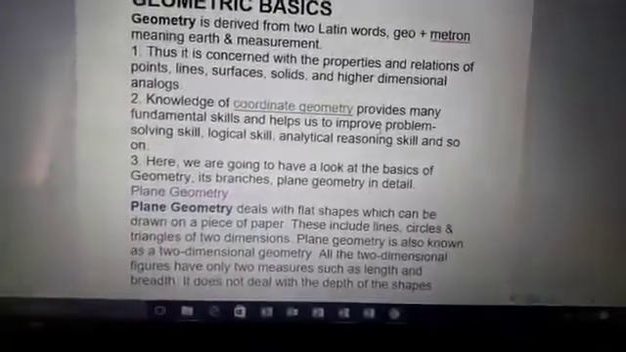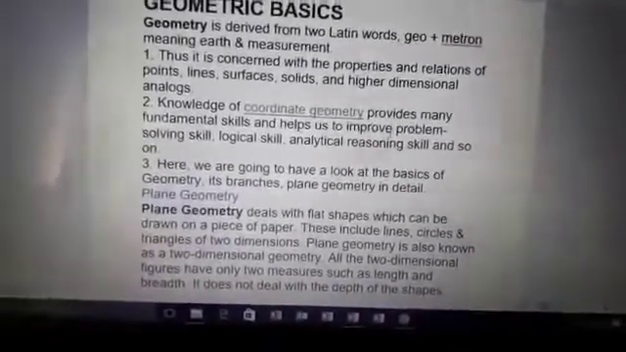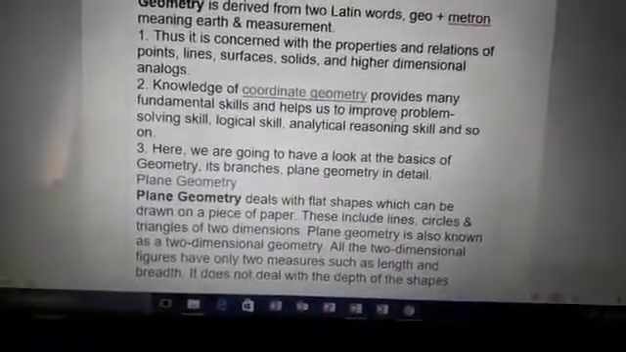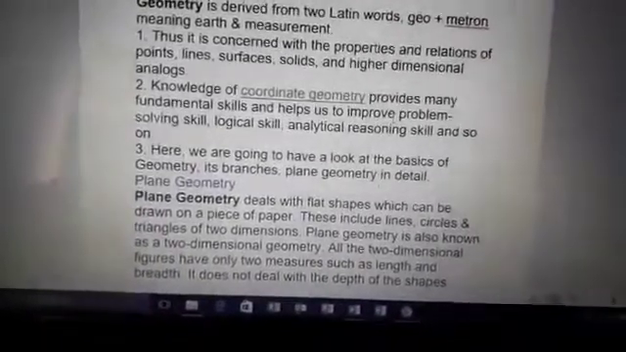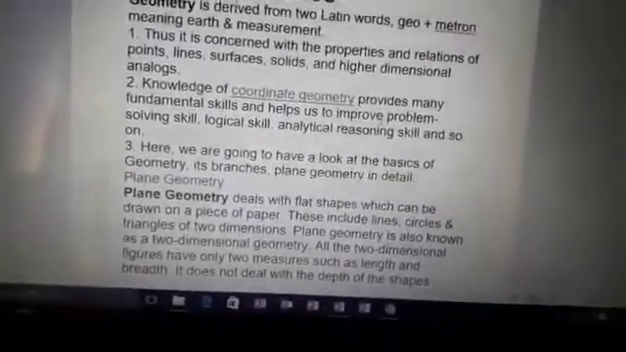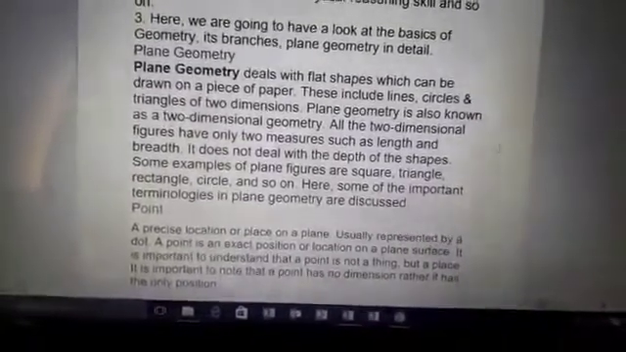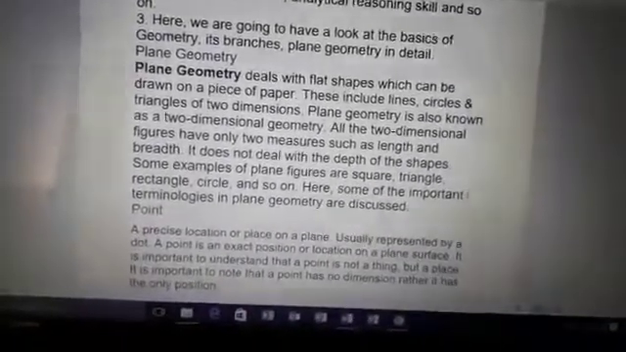Here we will learn about the branches of geometry. The branches of geometry are mainly of two types. One is plane geometry and another one is solid geometry. But here we will discuss plane geometry in detail. You can see here, plane geometry deals with flat shapes which can be drawn on a piece of paper. That means on a plane we can draw plane geometry.